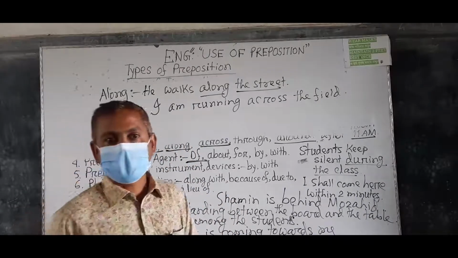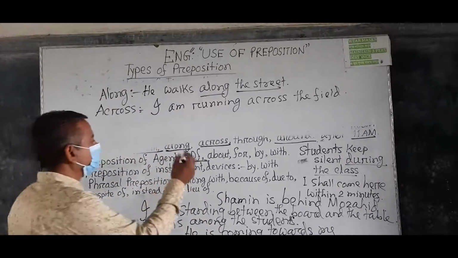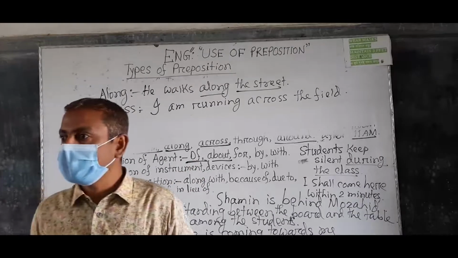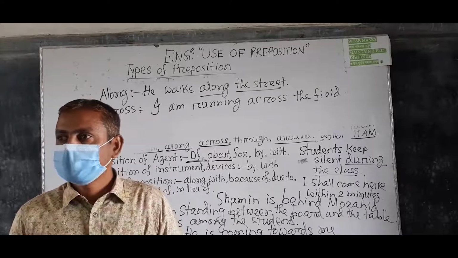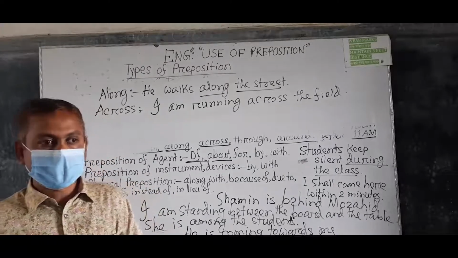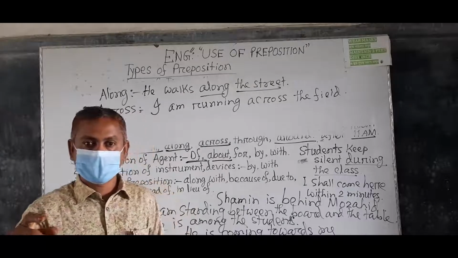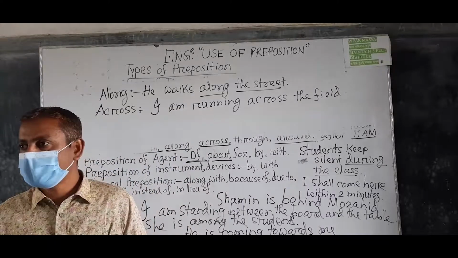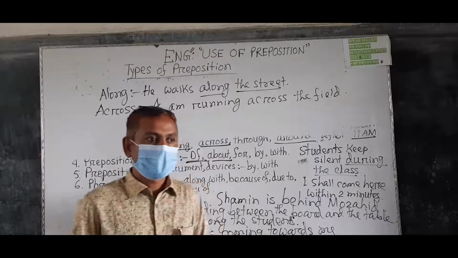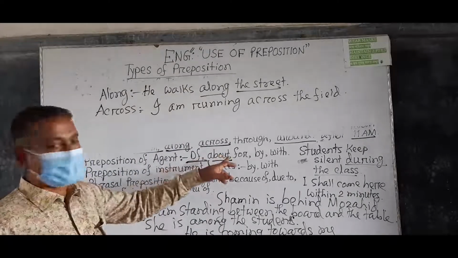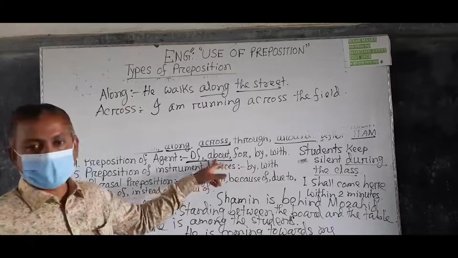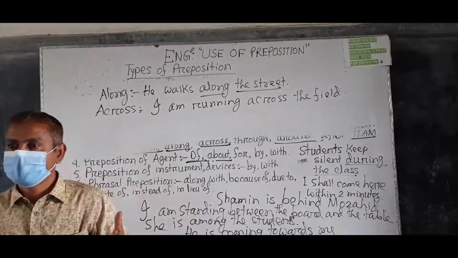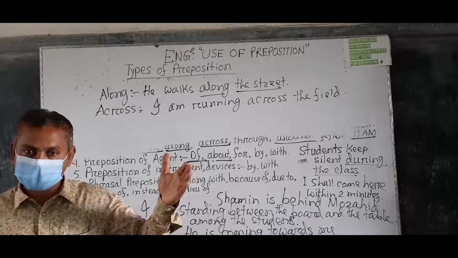Of is used in many ways. Of shows a relationship of a part of something to its whole. Understand? One of the students talked to me. So here of is a preposition of agent. About is used to express on the subject of something or someone. Understand?